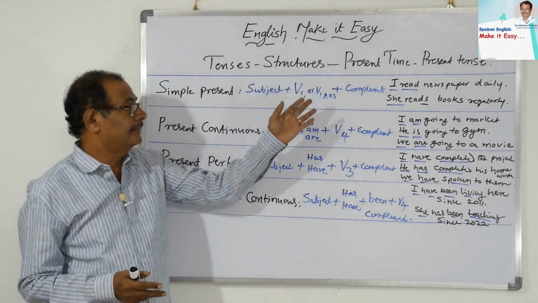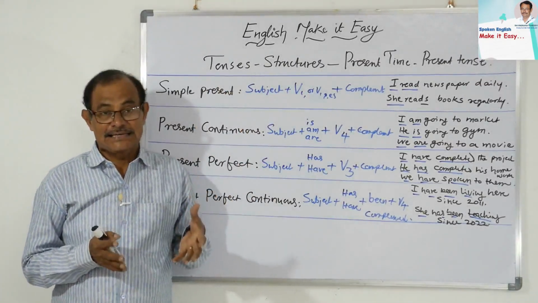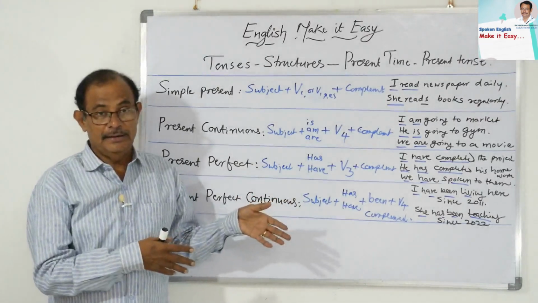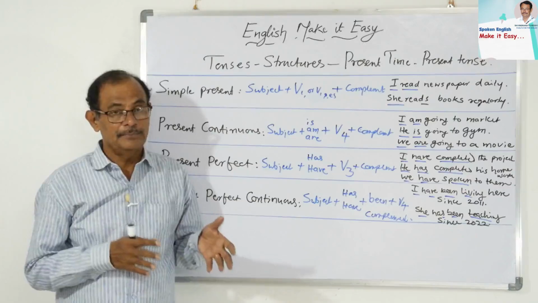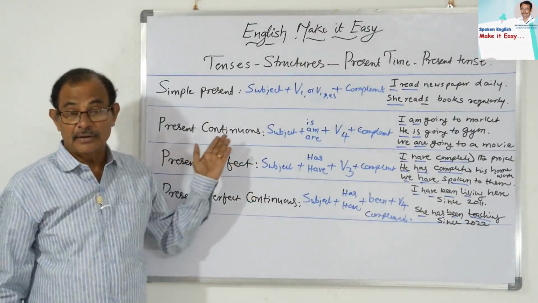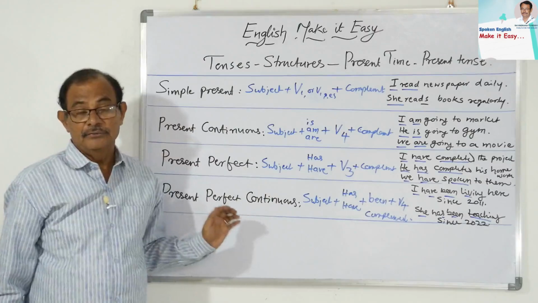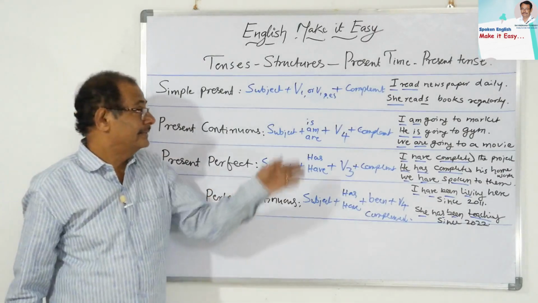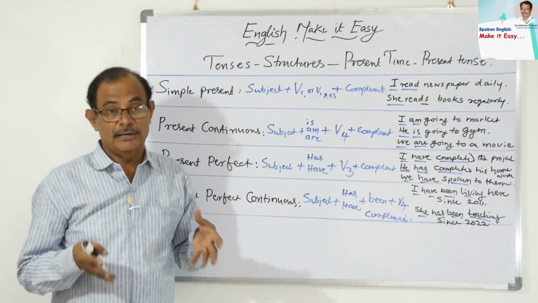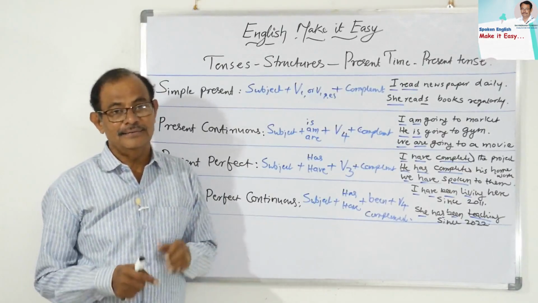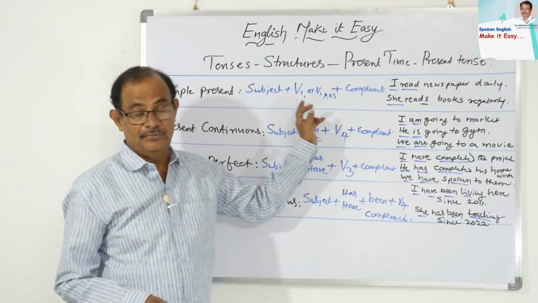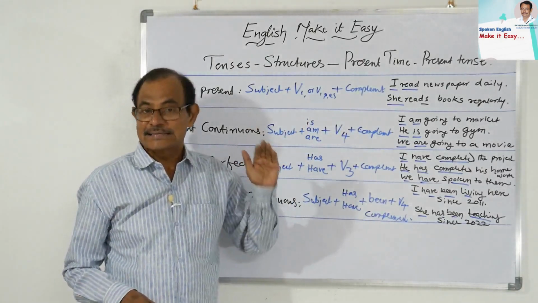First of all I have taken the present time and the present tense. See the tenses and structures. All 4 structures are here relating to present time or present tense. Simple present is the first one. The second one is the present continuous. The third one is the present perfect. The fourth one is the present perfect continuous. See the structures. In simple present we take the subject plus V1, the root form or base form. I told you already that s or es is sometimes required for a singular subject, he, she, it. That's why I have written this also, sometimes only for singular subject.